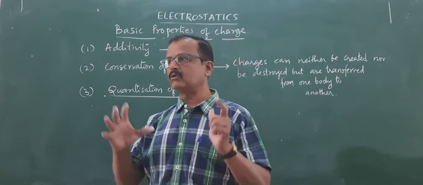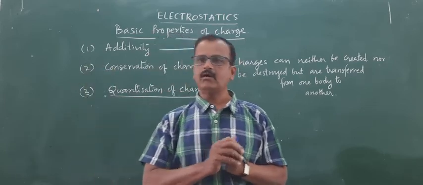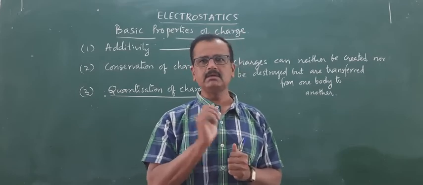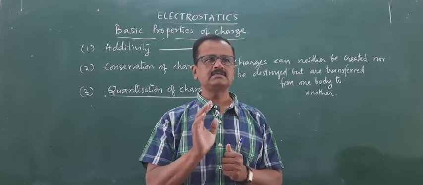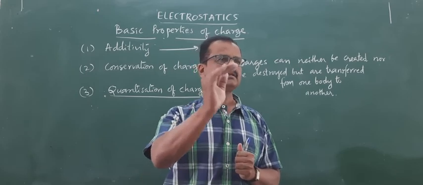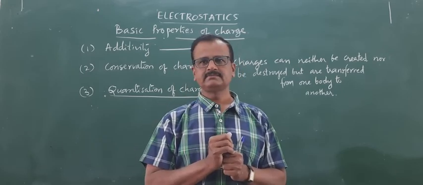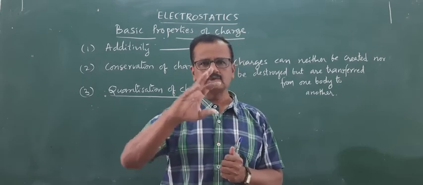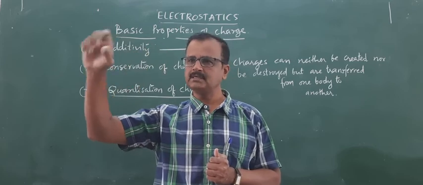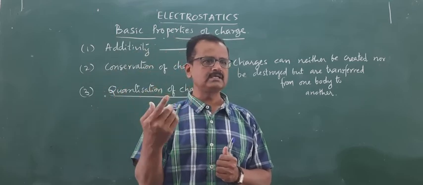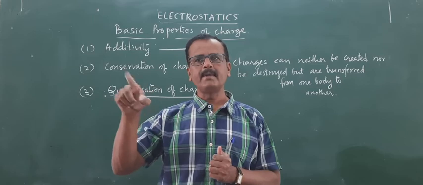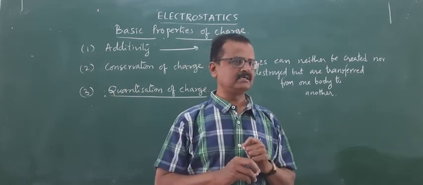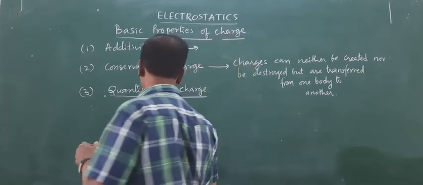The amount of charge present on the body is due to transfer of charges, and remember, the transfer of charges takes place basically by the electrons. If the glass rod has lost 10 electrons from its surface, those 10 electrons will be found on the surface of the silk cloth. So, the silk cloth is with minus 10 e and the glass rod is with plus 10 e. That's how the charges will be distributed.